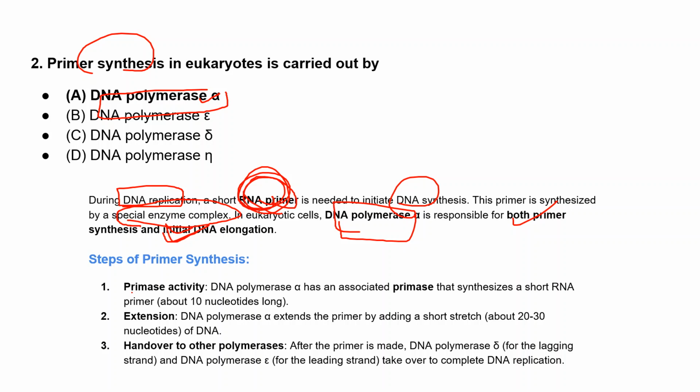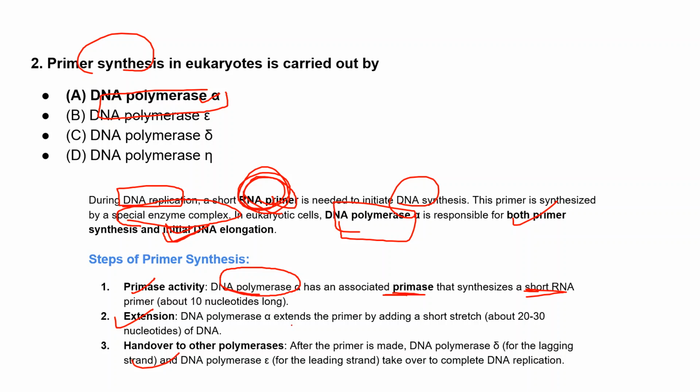We know the steps of primer synthesis. There are three steps: primase activity, then extension, and then handover to another polymerase. DNA polymerase alpha has an associated primase that synthesizes a very short RNA primer, about 10 nucleotides.